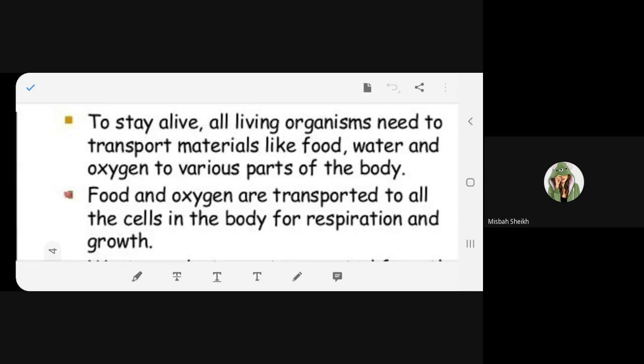It has to move in the body. It cannot be localized. Because if it doesn't move in the body, how can we get the energy? How can it reach all the cells? How will the food be broken down then? And how will we get the energy then? So everything is related. Transportation is a must in the living organism for food, water, and oxygen.